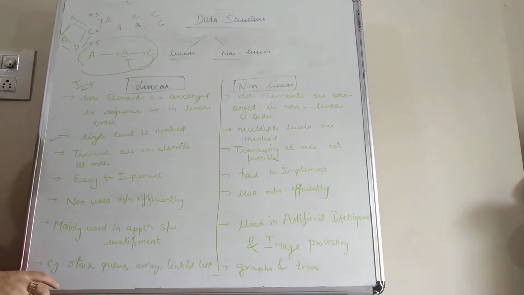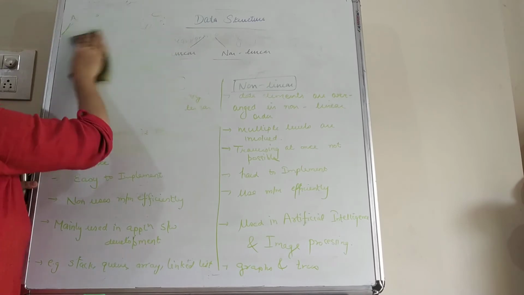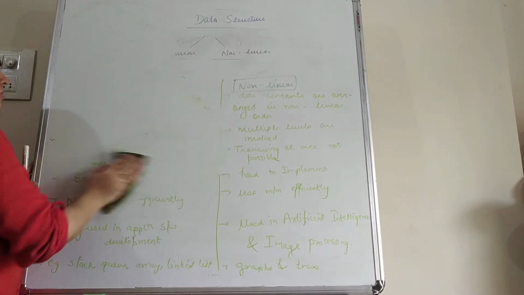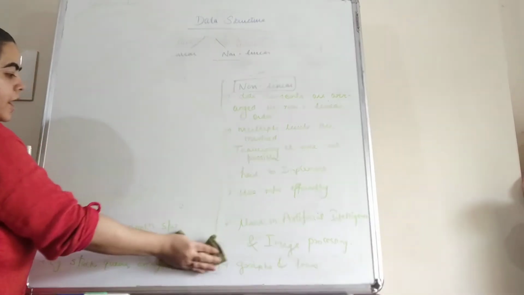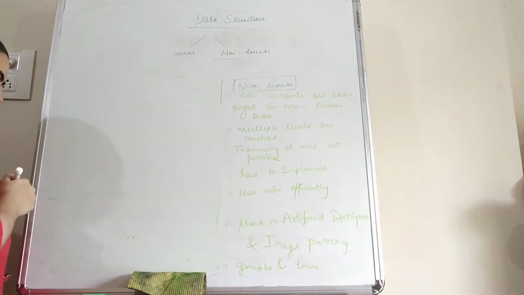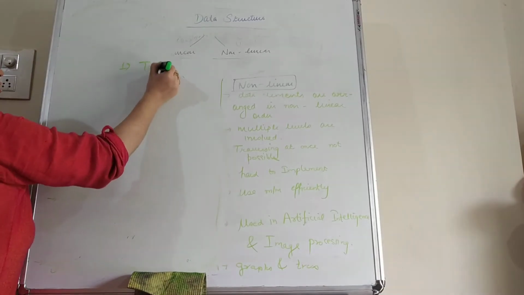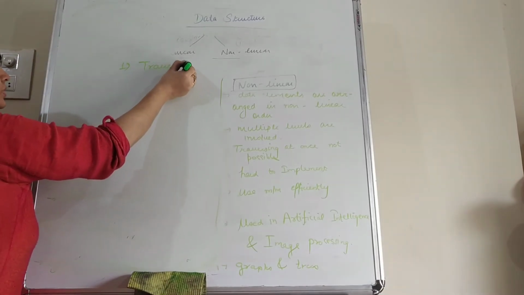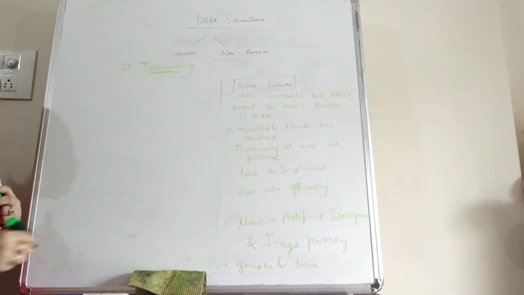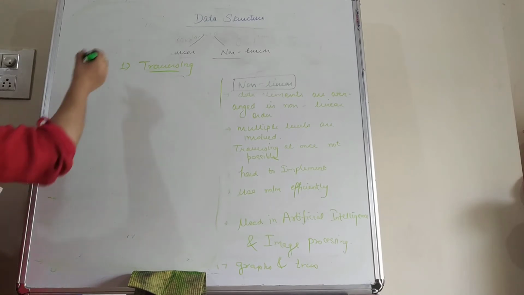Now we can see the different operations that are related to the data structure. So what are the operations that we can perform within the data structure? First one is traversing. Now students, traversing means to visit and process each and every data element of the data structure. That is known as traversing.